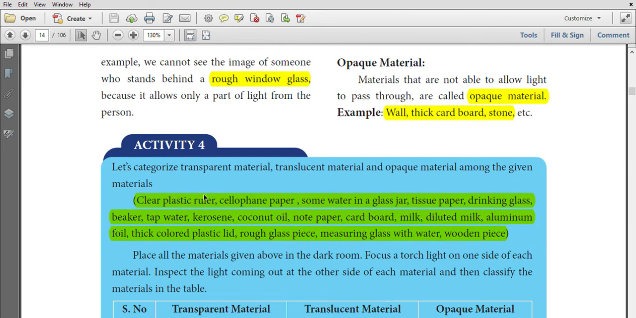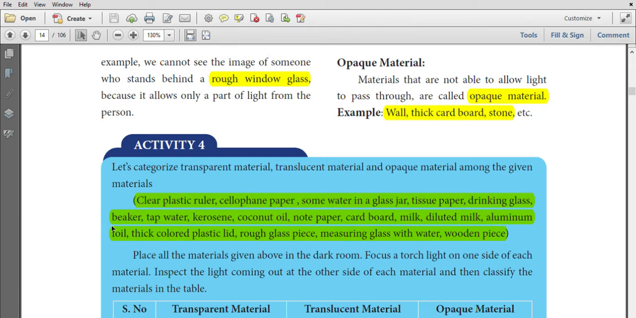A clear plastic ruler is an example of transparent material. Cello paper is a transparent material. Some water in a glass jar is a transparent material. Tissue paper is a translucent material. Drinking glass is a transparent material. Beaker is a transparent material. Tap water is a transparent material. Kerosene is transparent material. Coconut oil is transparent material. Note paper is translucent material. Cardboard and milk are opaque material. Dilute milk is a translucent material.